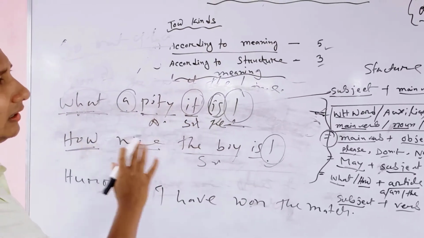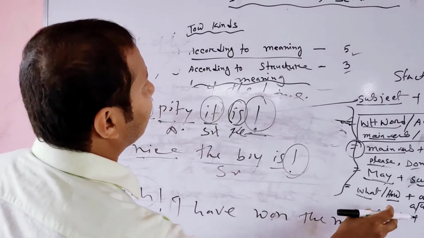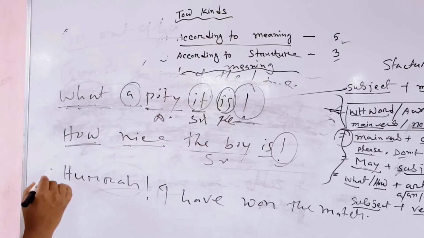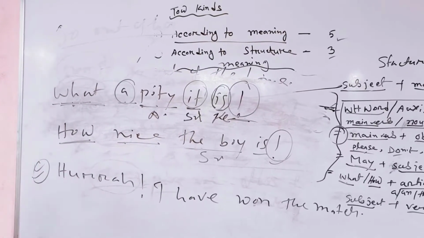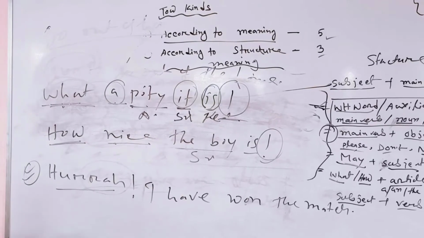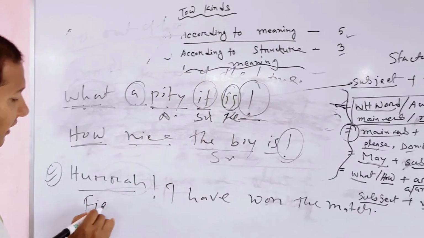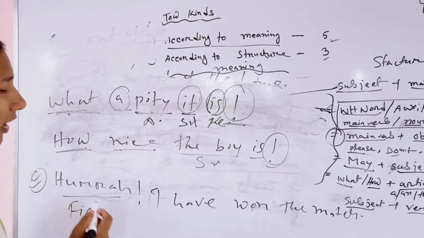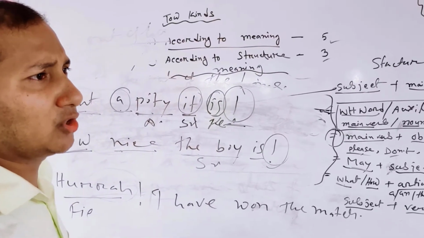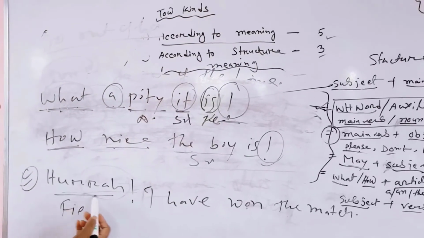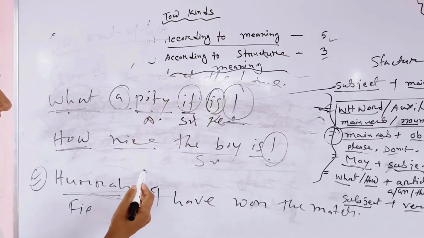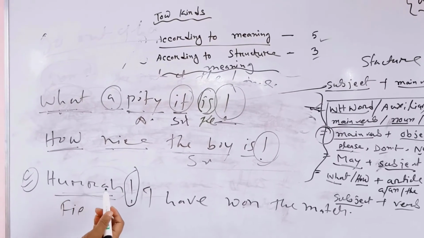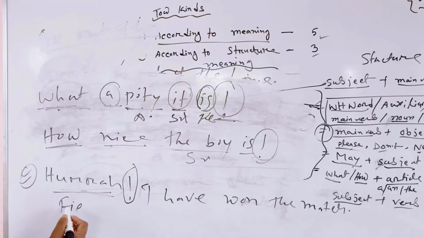These are examples of exclamatory sentences. Actually, there are different types of exclamatory sentence. At first, we start with how, feel. This is the expression of hurrah, an expression of joy or sorrow. When expressing joy, we use hurrah, and we use the exclamatory sign after the hurrah or the exclamatory word.